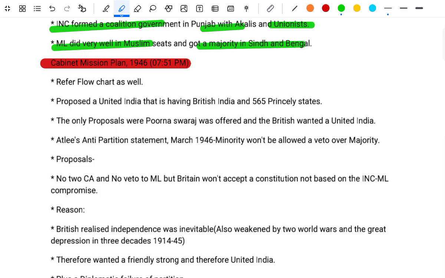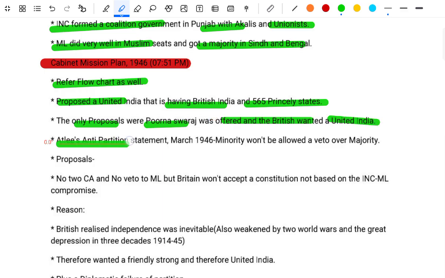The Cabinet Mission 1946, refer to the flow charts as well. The purpose was a United India, comprising British India and 565 princely states. It was the only proposal where Purna Swaraj was offered, as the British wanted a United India. The minorities wanted a veto power on majority proposals, saying no to a constituent assembly and no veto power for the ML. But the British would not accept a constitution not based on INC-ML compromises.